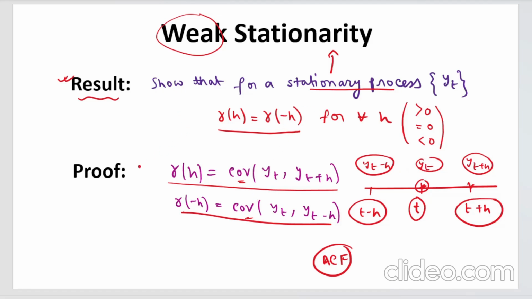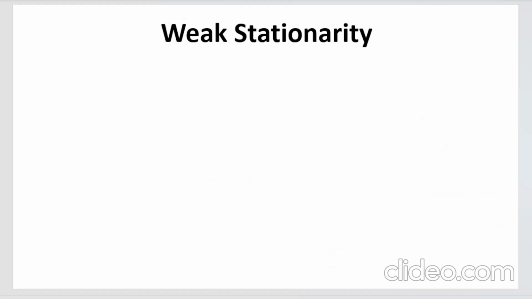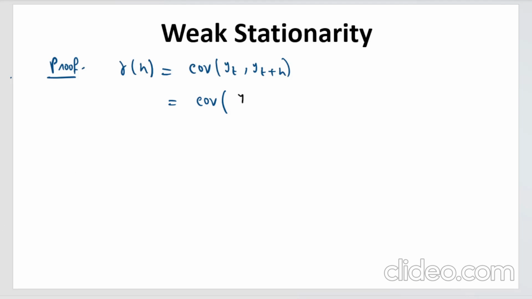But you have to formally prove it, so let me do that proof for you. How will you prove this? Let's start from gamma h. What is gamma h? Gamma h is the covariance of yt and yt plus h, right? Now, this yt can be written as yt plus h minus h. This will ultimately cancel out and give you this, and the rest of the parts will be as they are. Yt plus h is the same.